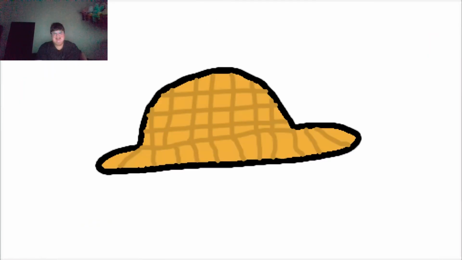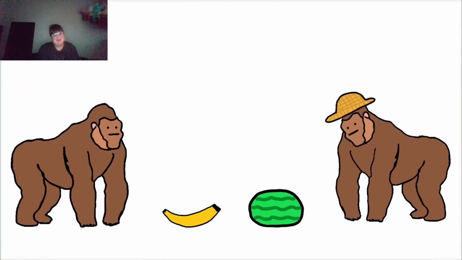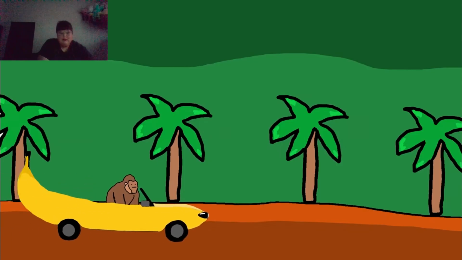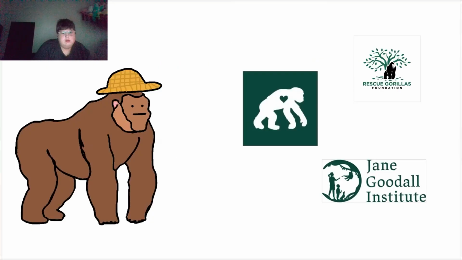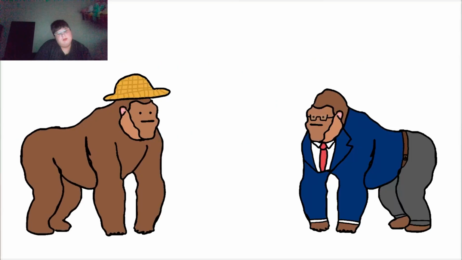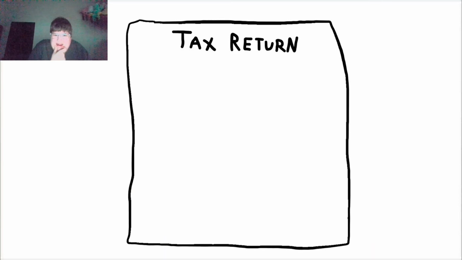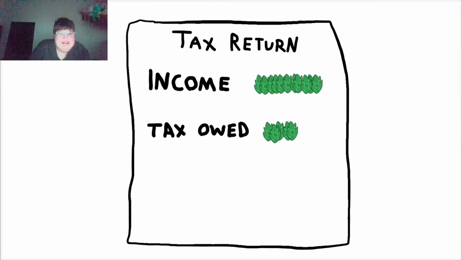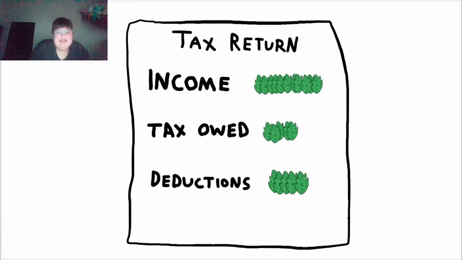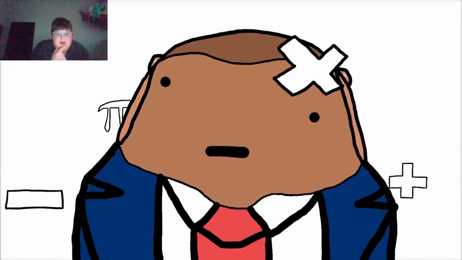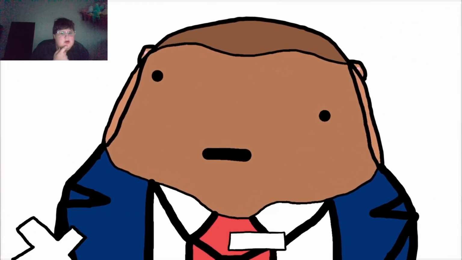Deductions can be uniforms, tools, training courses, travel and accommodation for business trips, or donations to charities. Then monkey needs to send all this information to the monkey government. They'll look at how many leaves monkey make, how much tax monkey owe, and deduct any work-related expenses monkey made. After all these calculations, they'll give monkey the result.